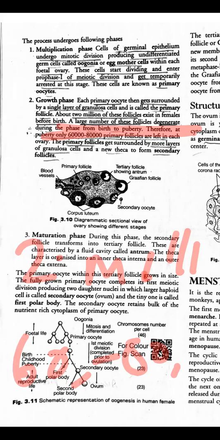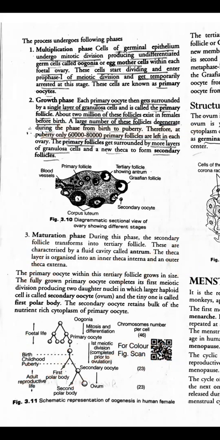Okay. So from these 60,000 to 80,000 primary follicles, few get differentiated, few get activated to form secondary follicles. So how is a secondary follicle formed? Formation of extra granulosa layer.